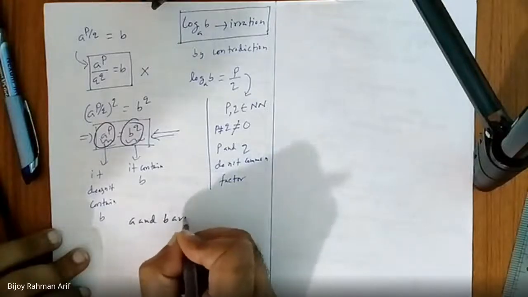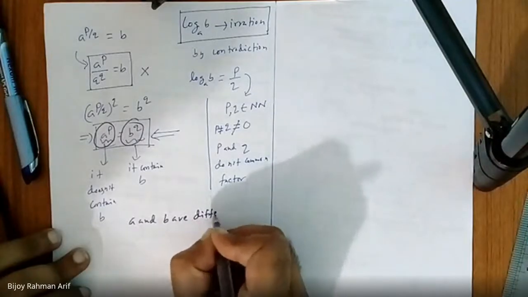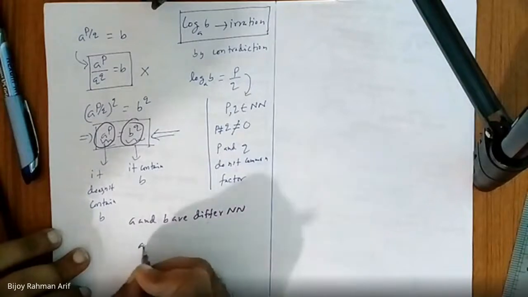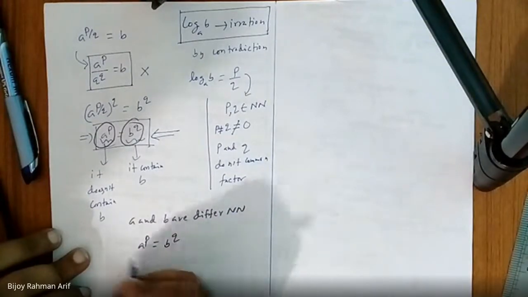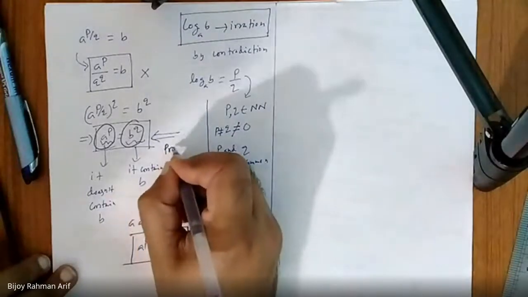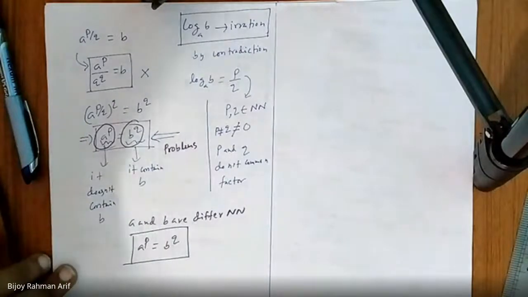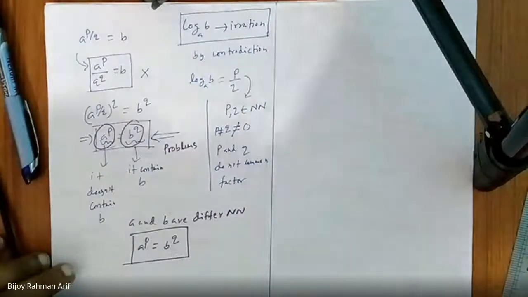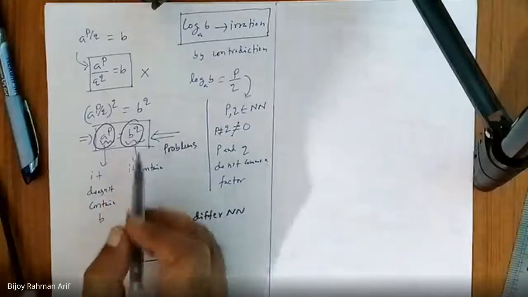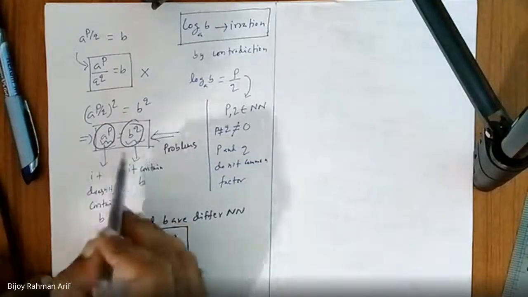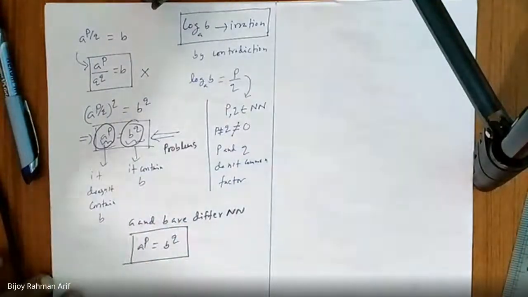If a and b are different natural numbers, can a to the power b equal b to the power q? Is it possible? No. So there is a fallacy problem. This problem does not arise because there is no common factor. Here it arises because this is not equal. Did you get it or not? It is not equal, not because they don't have any common factor. Did you get it or not?